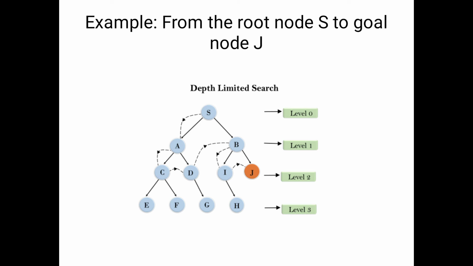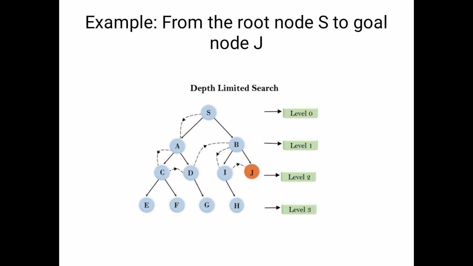After C, actually what is the answer? According to the DFS rules, we should visit capital E. But here we will consider one limit. What is that? So if there are no child nodes, we can't consider that parent node. So that's why we will not consider capital E and capital N.